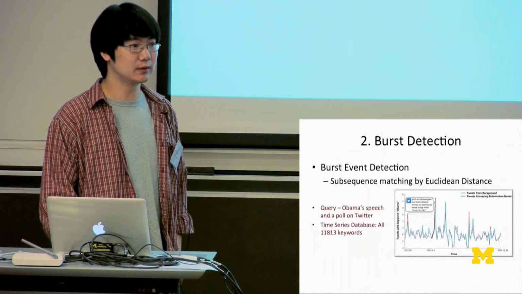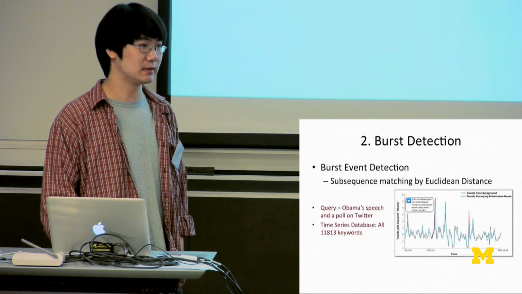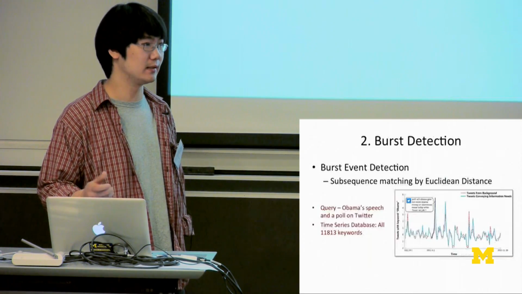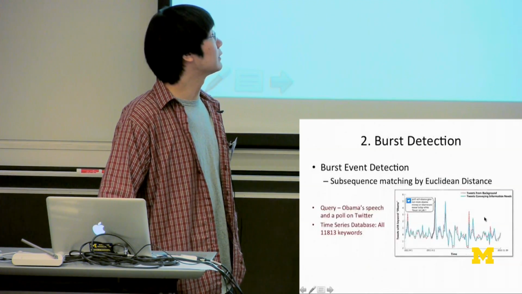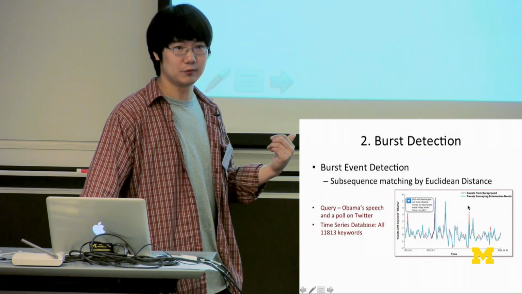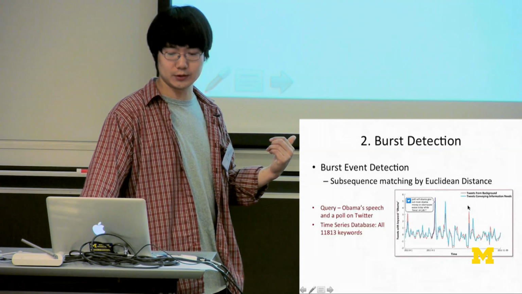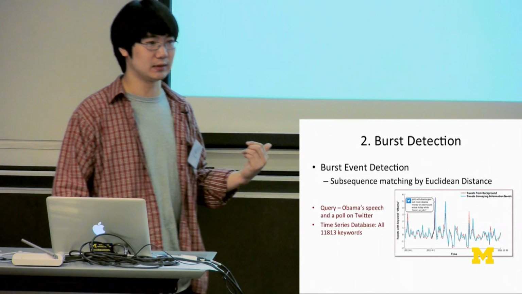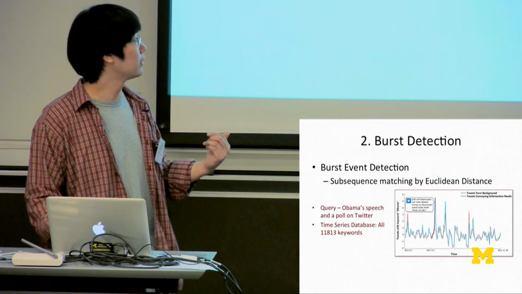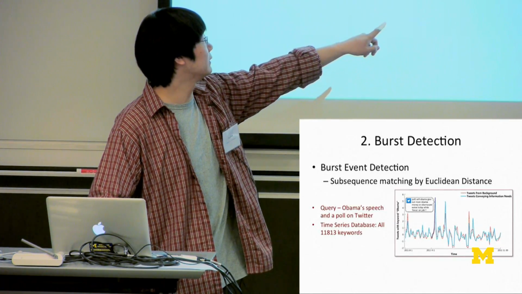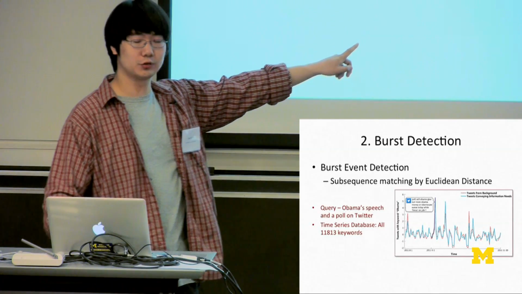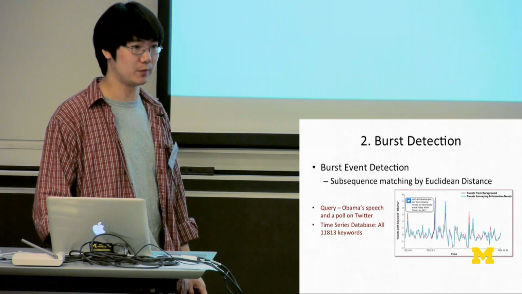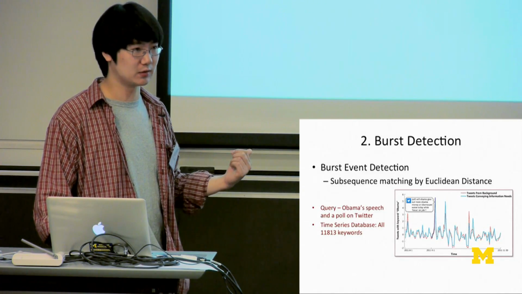After showing the trend of information need based on different keywords, what we do next is burst event detection, trying to find all of the spikes in the time series we have. We do the burst event detection by using subsequence matching with Euclidean distance. The query we use is this pattern in the dark blue line. We are going to find all the similar patterns in the database, that is the time series of information need and background for the 11,000 keywords.